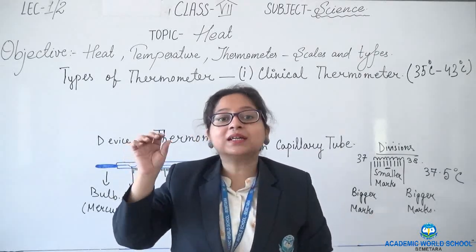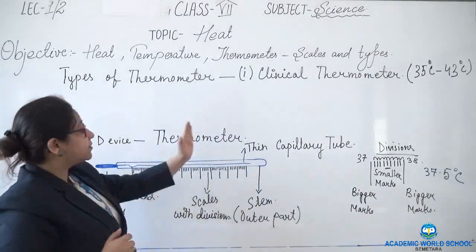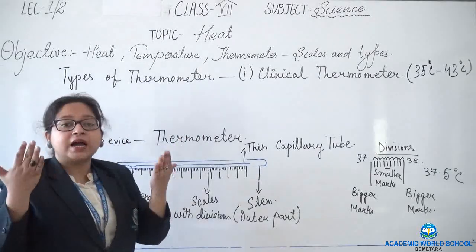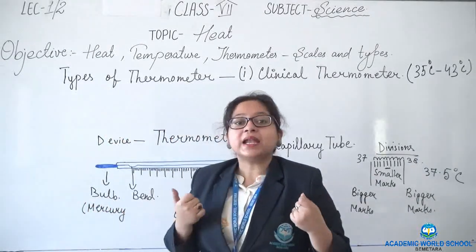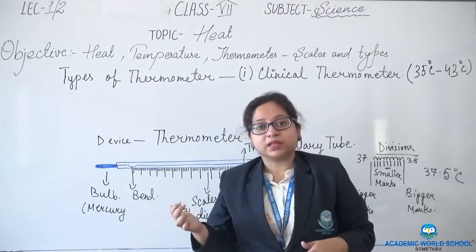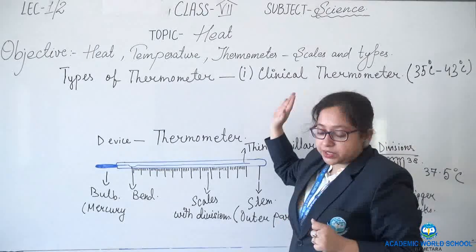So I will hold the glass side, that is the stem side, not the bulb side. I will hold it firmly, bring it near my eyes and read the temperature given by the thermometer. This is how a clinical thermometer works.